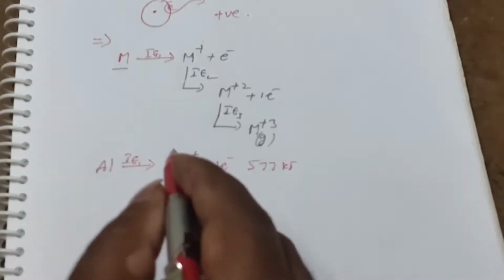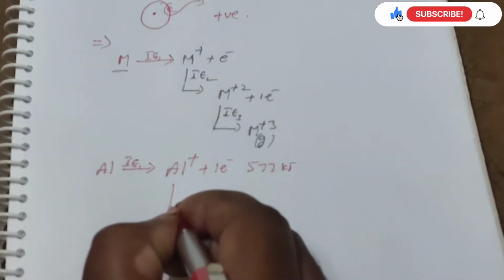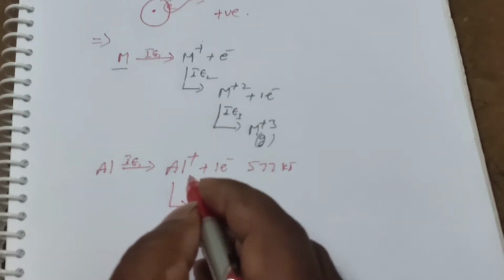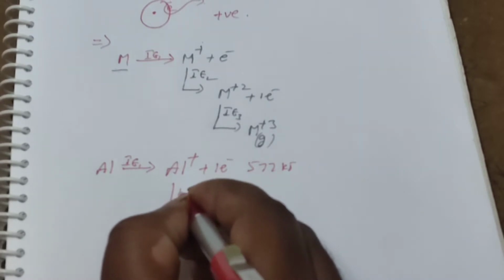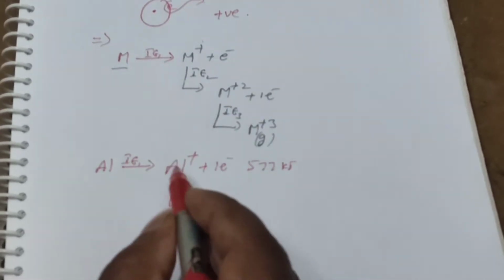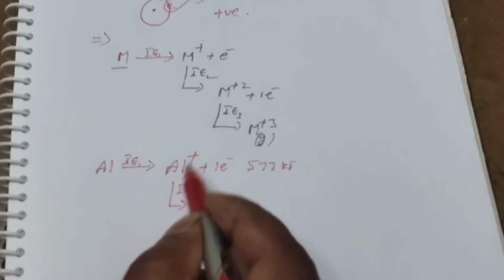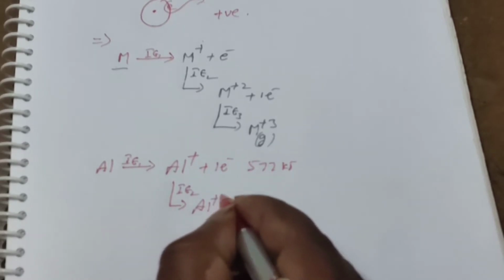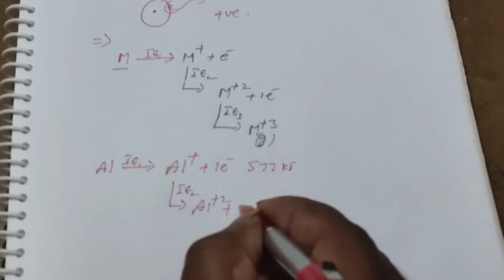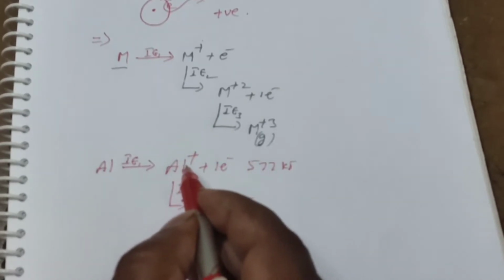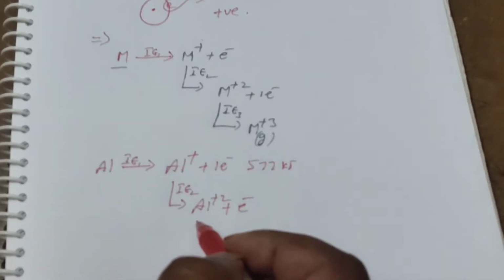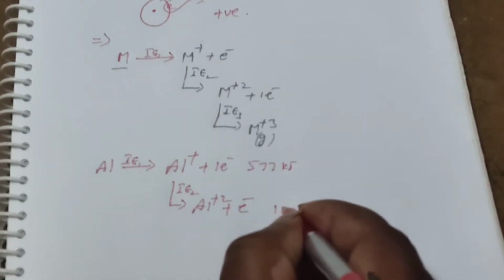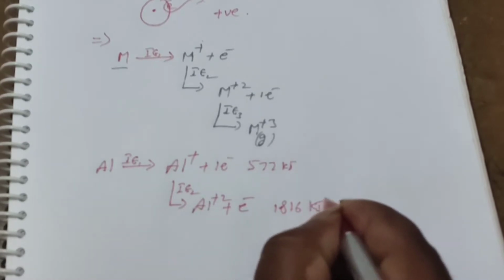Now from Al+ I am trying to remove one more electron. That I simply call ionization energy 2. It has already lost one electron, and from that aluminum I am removing one more electron. In that time it will form Al2+, along with one electron. From Al+ this is not an easy process, and here we have to apply approximately 1816 kilojoules of energy.